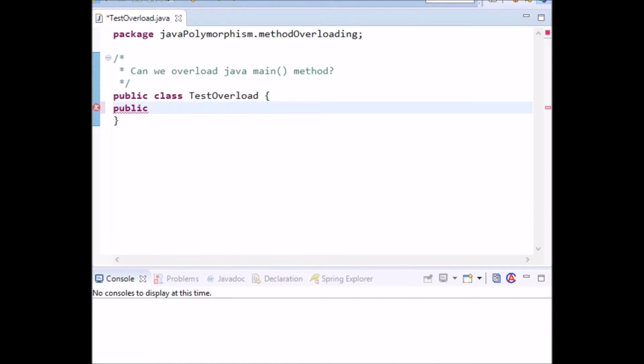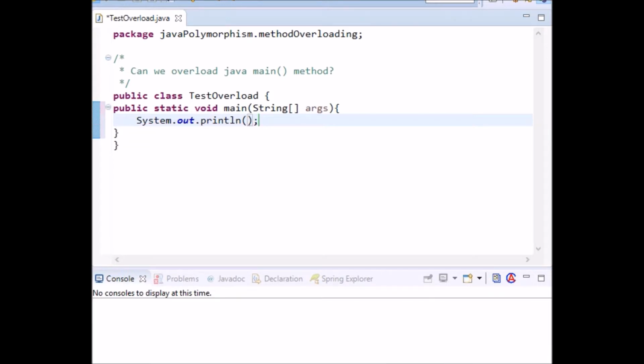So, public static void main. You guys know this is the main method in Java programming, and you have to give a string array. This is the one main method.